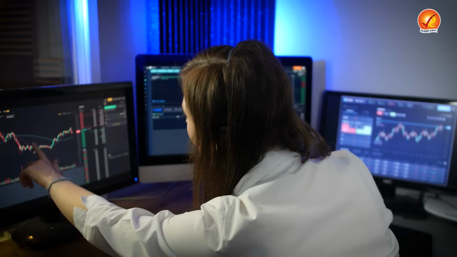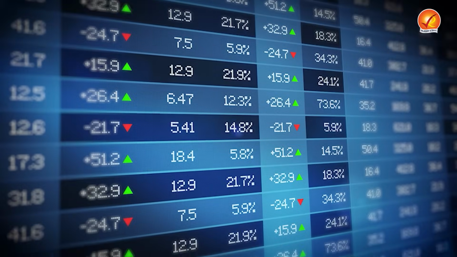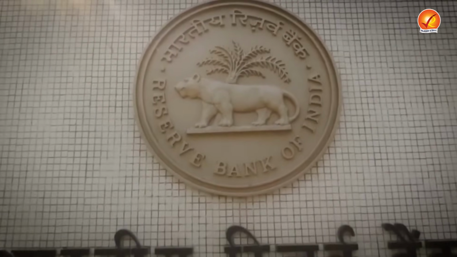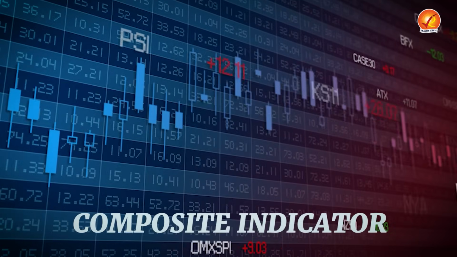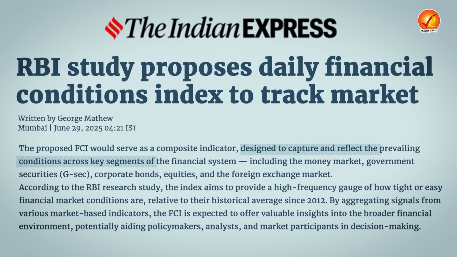Now, in order to enhance the real-time assessment of the financial health of the country and the country's financial ecosystem, the RBI has proposed this particular index with a daily frequency chart, and also it is a composite indicator. Composite indicator means it is an indicator with aggregate data from a lot of different sources across major financial segments of the country to evaluate how tight or stressed the financial condition of a country is relative to its historical average, and that historical average will be taken from the year 2012 onwards.